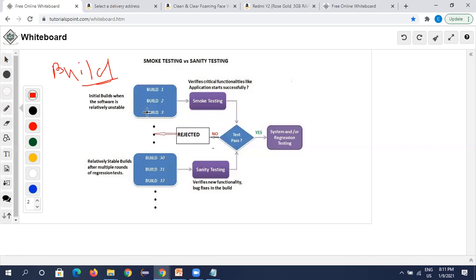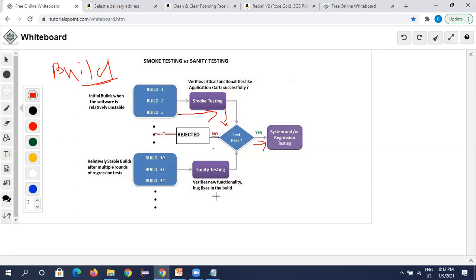When the build is passed to the smoke test, if it passes, then we go for complete system testing or regression testing, right? And then okay, we are good.